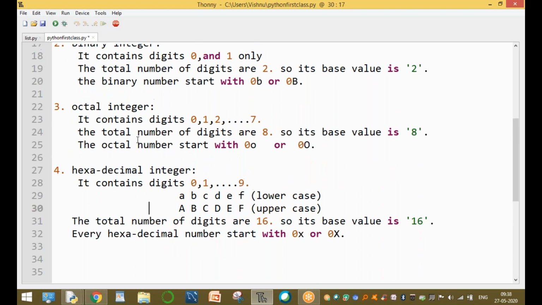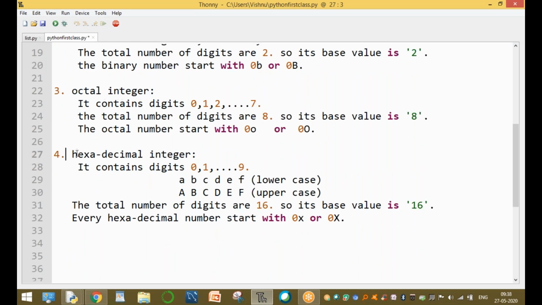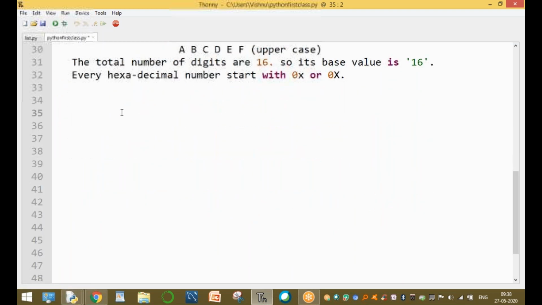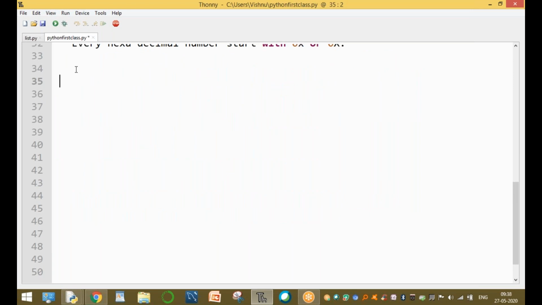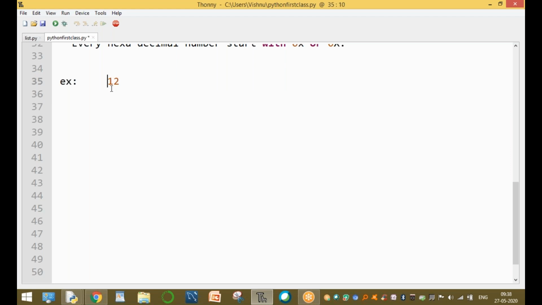Now I will explain one by one with a simple example: a value converting into a binary number, into an octal number, and into a hexadecimal number. How to convert? For example, the given number is 12. Is that 12 hexadecimal, octal, or decimal? For example, here the base value is 10. This is called the base.